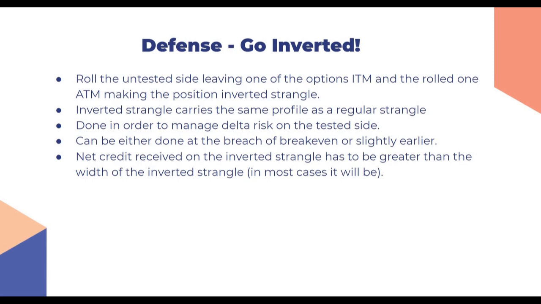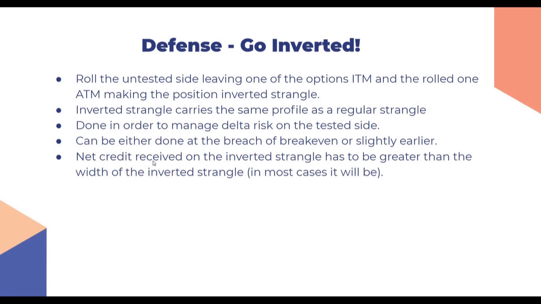So let's say Nifty is trading at 16,550 and we short a 16,550 straddle. If Nifty moves 50 points on either side, then one of the legs will become in the money. If it moves up, our call becomes in the money, and if it moves down, our put becomes in the money. So the first line of defense is to roll the untested side and bring it to ATM.